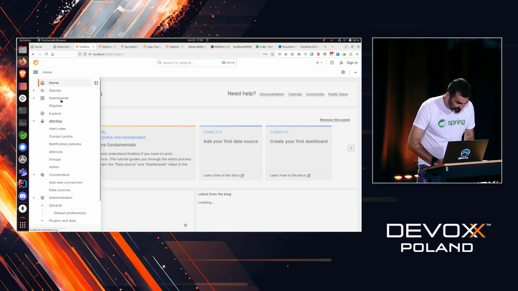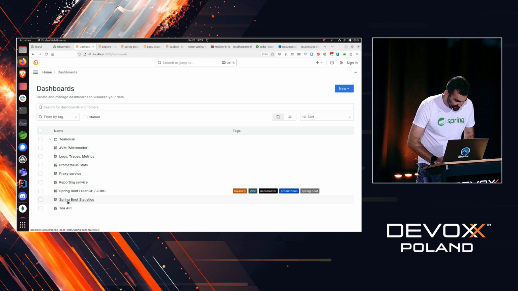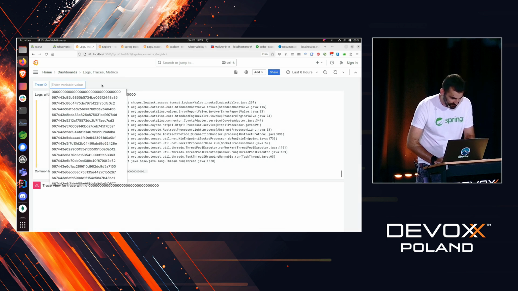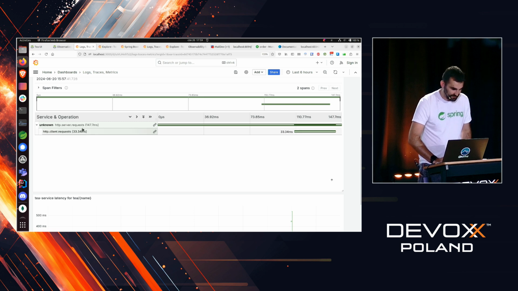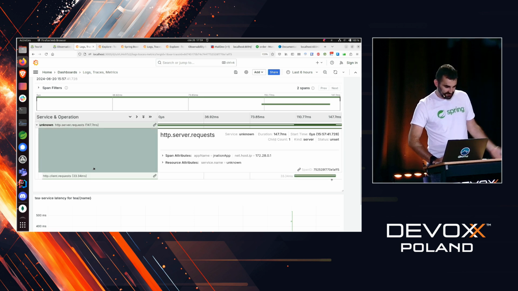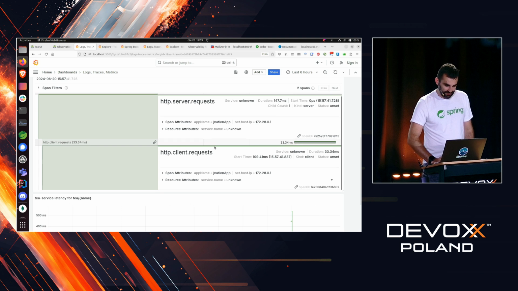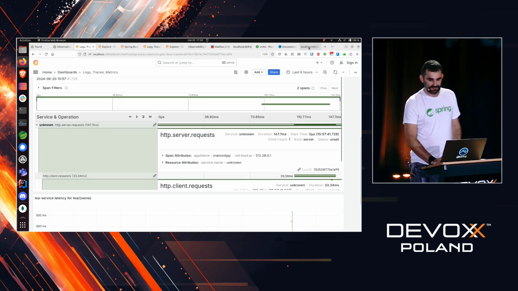So let's go quickly to dashboards. Logs, traces, metrics. Maybe I'll be able to do it like this. There you go. And we have HTTP server requests, HTTP client requests. Everything works as it should.